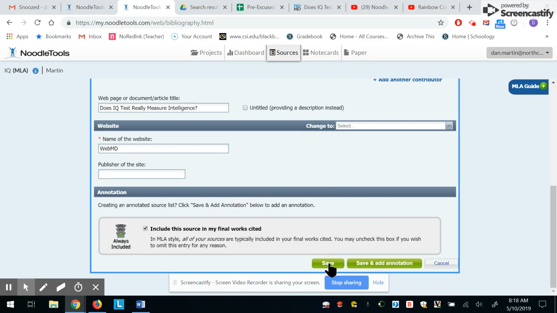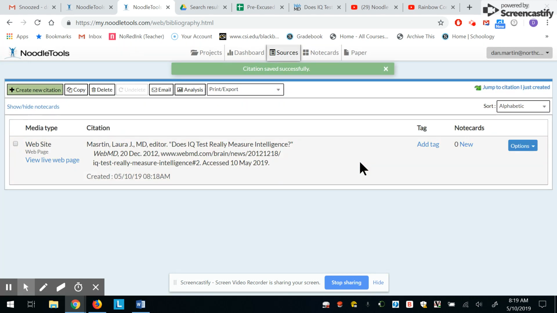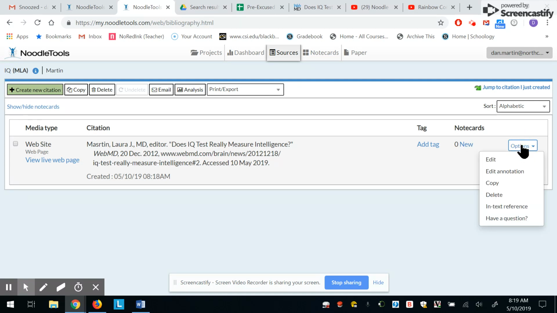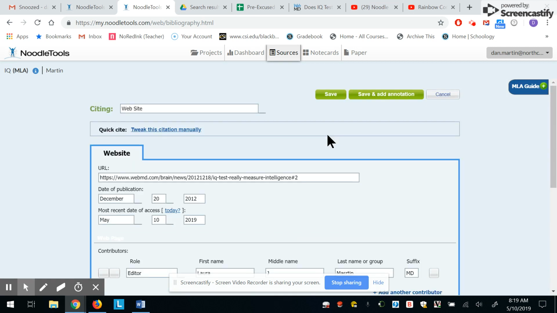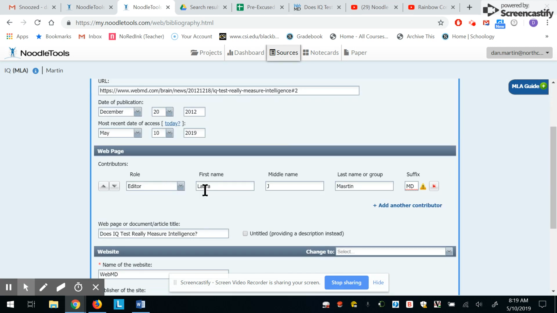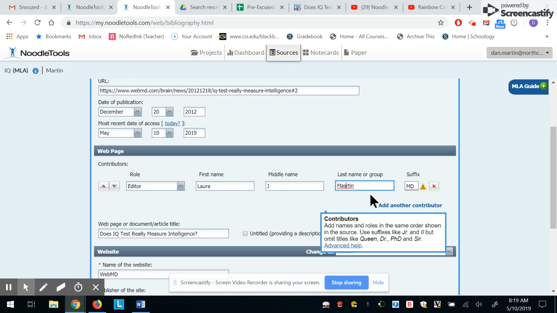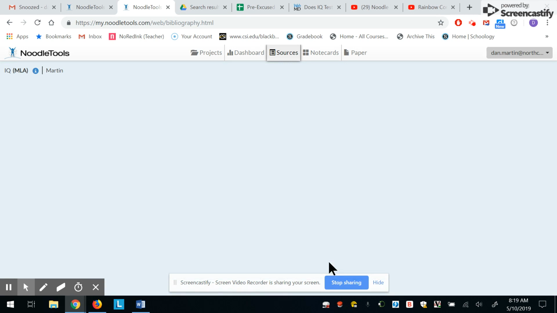I can click on save, and I just need save. I don't need save and annotation. I spelled the author's name wrong, which is really embarrassing because it's my own last name. All right, so I need to edit this. It was simply a typo, but it happens.